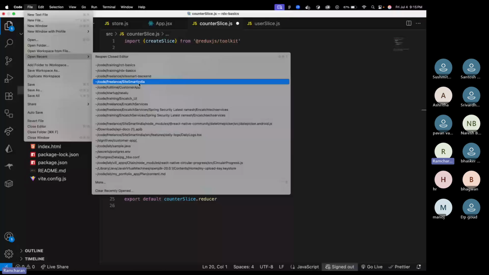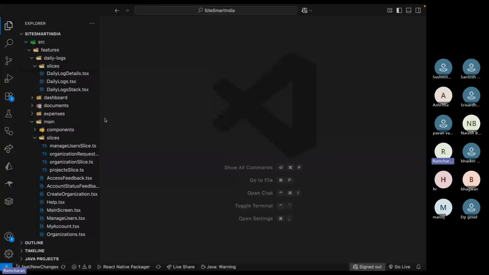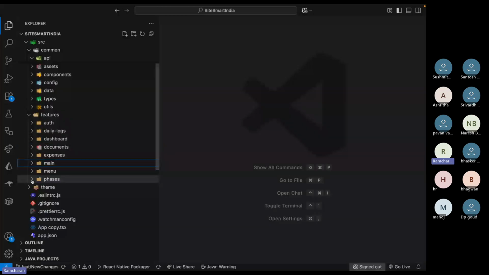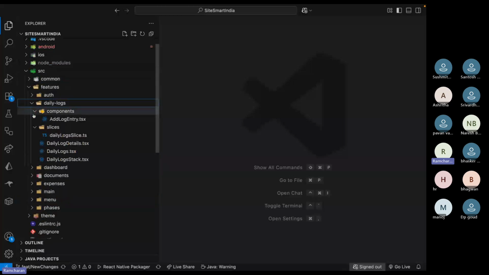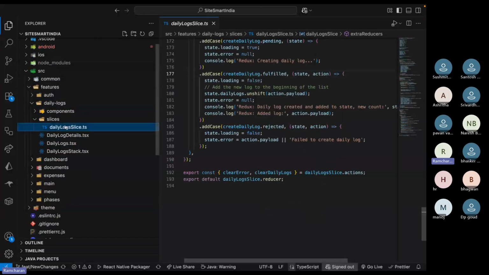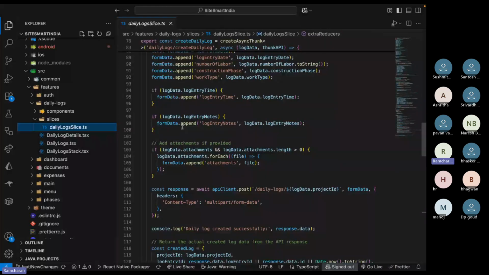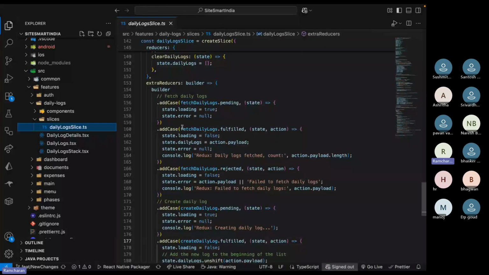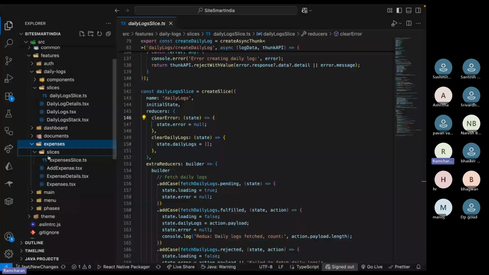This is the project that I was currently working on. This is a mobile project, but the same thing, I'm using Redux in this for every feature. I have a lot of app features here, and for every feature I have a separate folder called slices. Here I'll add slice. This is the daily log slice. You see how big the slice is, how many operations I am doing in the slice. Here, if you see, I have the reducers. I'll show the expense slice.